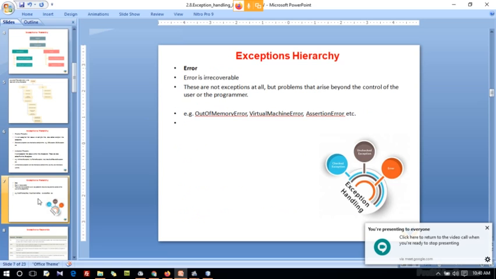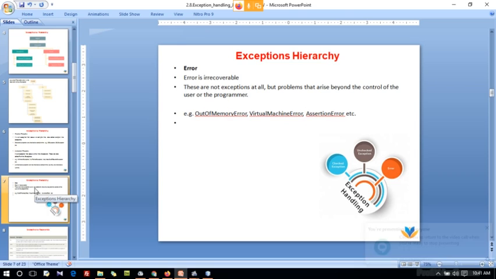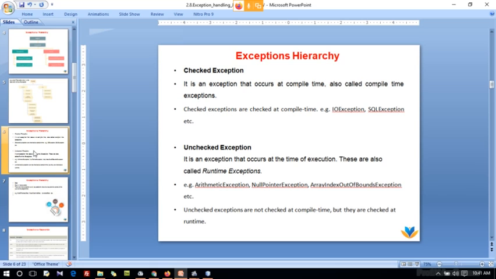And coming to the error, error is irrecoverable, and normally we will get some errors at the time of compilation and normal system errors, everything. So those are not exceptions. The problem arises beyond the control of the programmer, from the system, or from the coding you may make mistakes. You will get some errors at the time of compilation itself. So that is error, and this is exceptions. Clear, right?